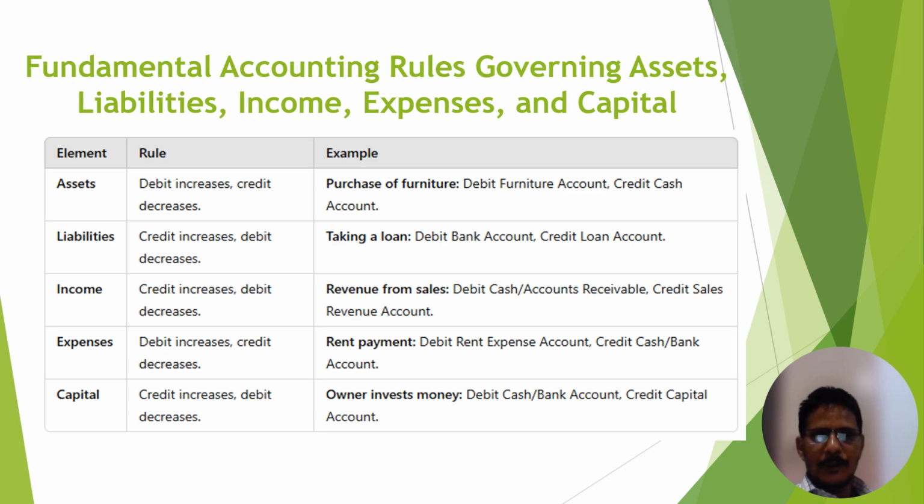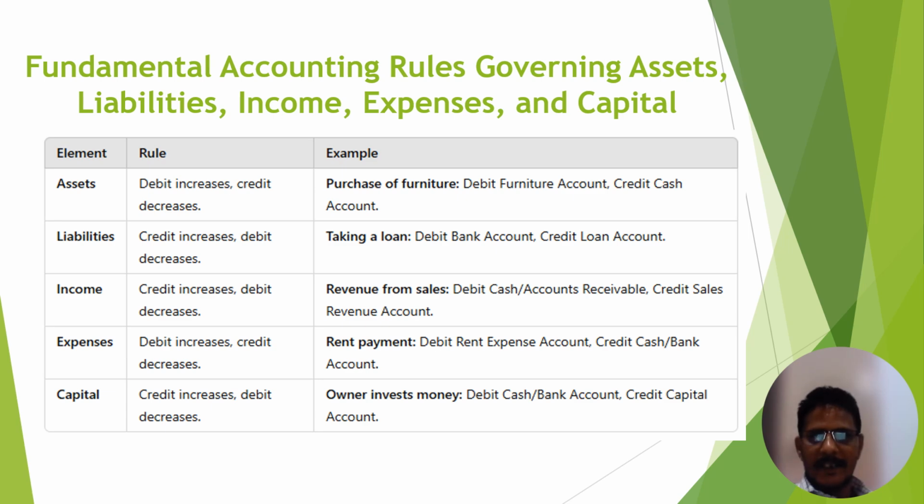Then for liabilities, if liabilities increase, then we have to credit the liability. If liability decreases, then we have to debit. It means assets are our debit balance, and liabilities are our credit balance. Now for income, income is a credit balance. If income increases, then we have to credit this income, and if our income decreases, then we have to mention it on the debit side.